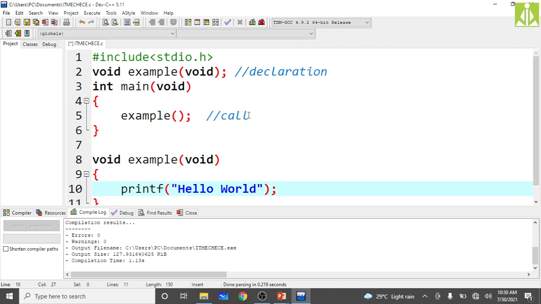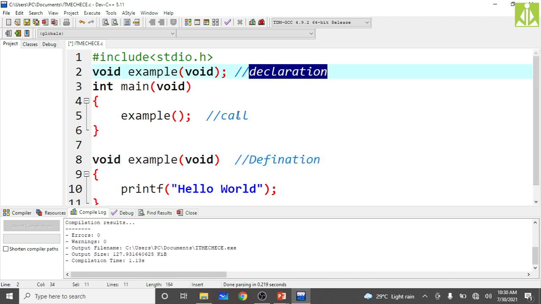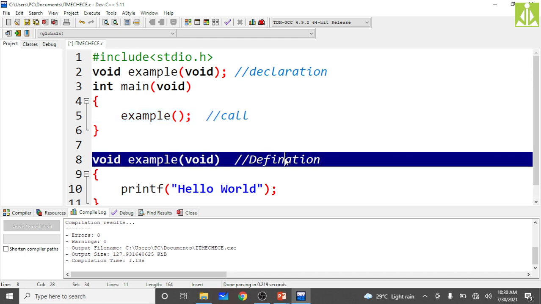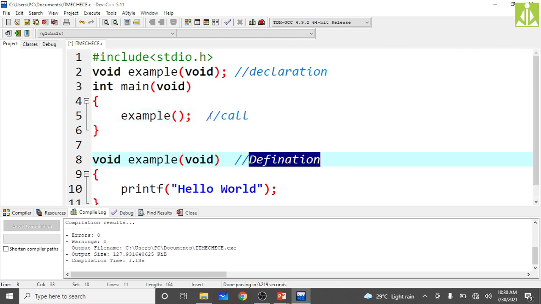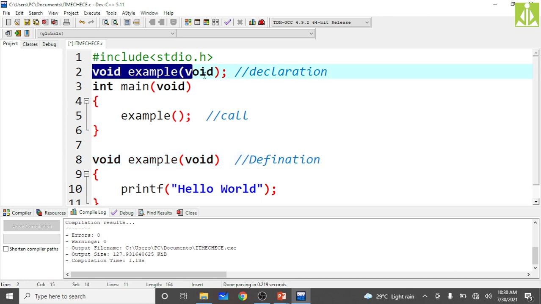So you have to understand three things with this basic program: how we are doing the declaration, how we are doing the call, and how we are doing the definition. See the function declaration. In a function declaration, the function name is mandatory. Then the parameter list is mandatory.